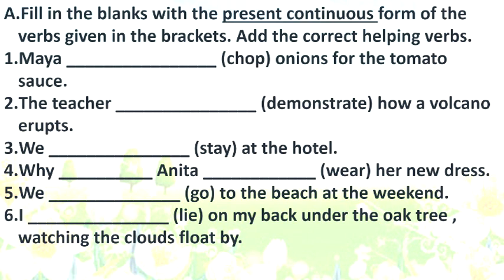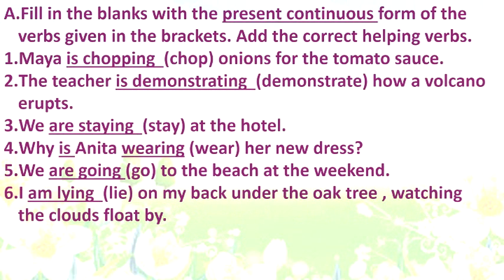Are you ready for the answers? Let us check how many of you got it correct. So children, here are the answers for you. Number 1 is Maya is chopping. Why is? Because Maya is singular. See the spelling of chopping? C-H-O-P-P-I-N-G. Because it is consonant, vowel, consonant. So when you have consonant, vowel, consonant combination, we have to double the last letter.